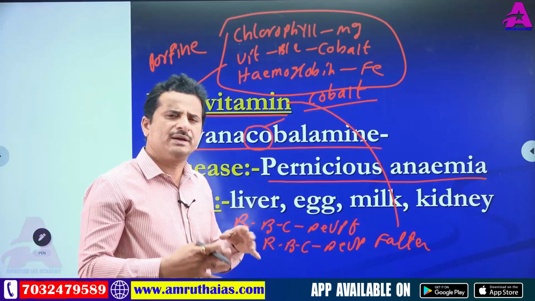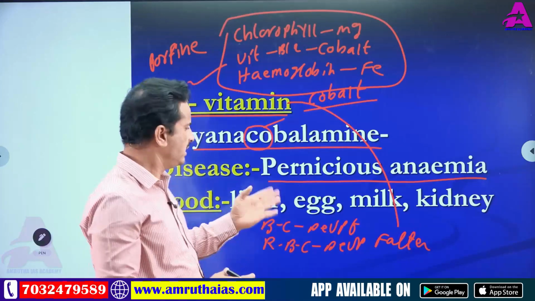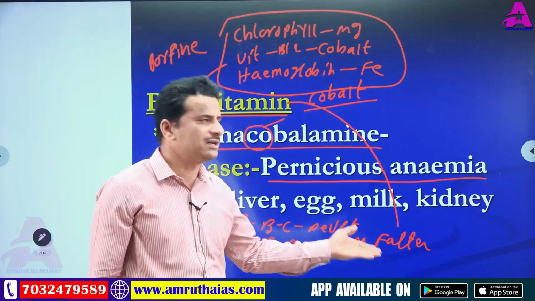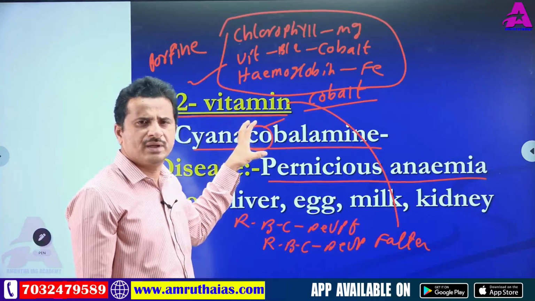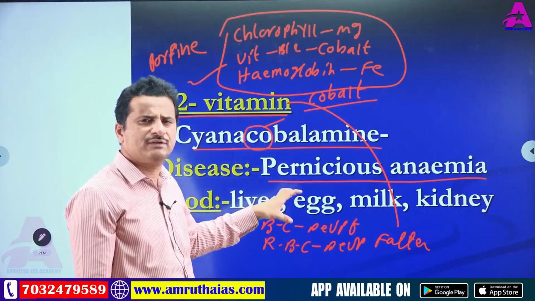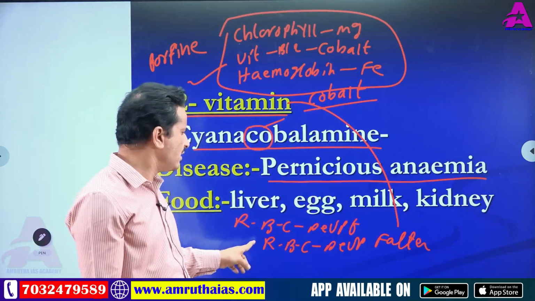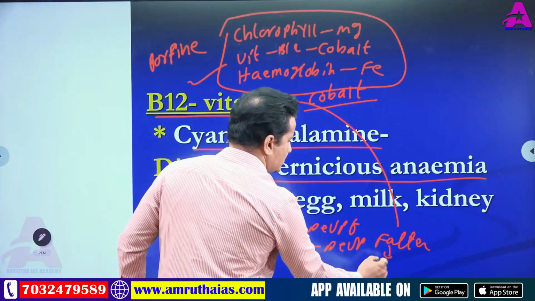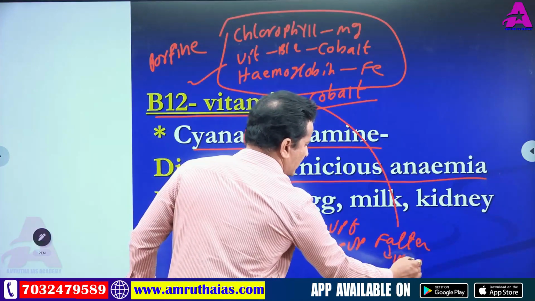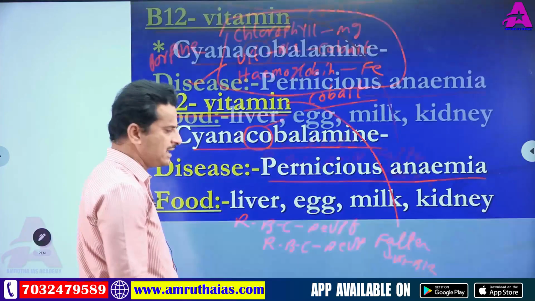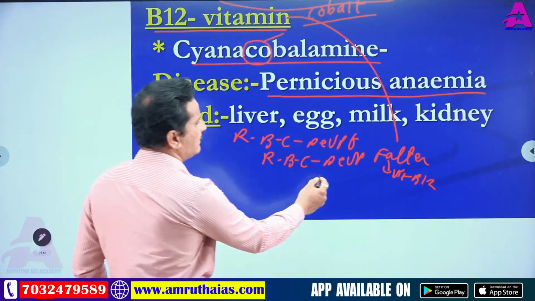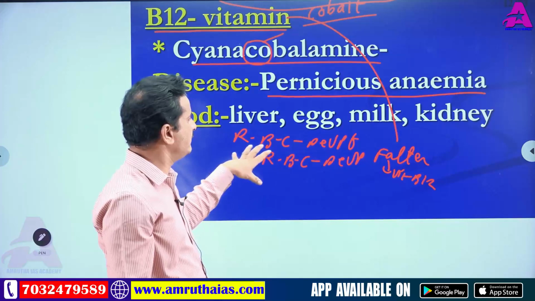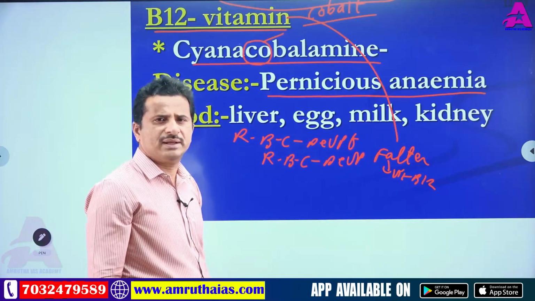In a minerals topic, factor means a mineral. So here, factor means vitamin B12. Vitamin B12 is important for RBC development, which is why it is called the erythrocyte development factor. Instead of factor you can write vitamin B12. So the final sentence: vitamin B12 is important for RBC development.